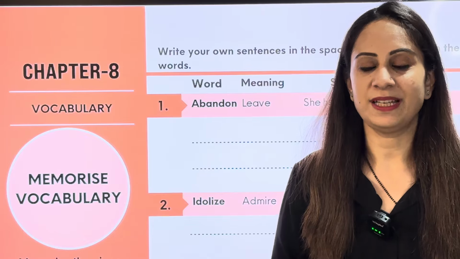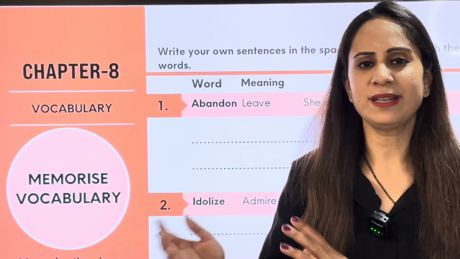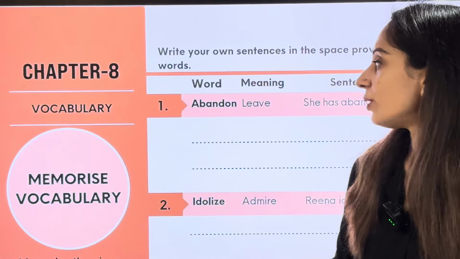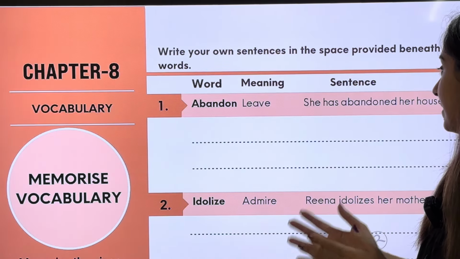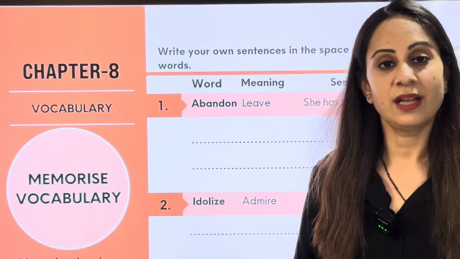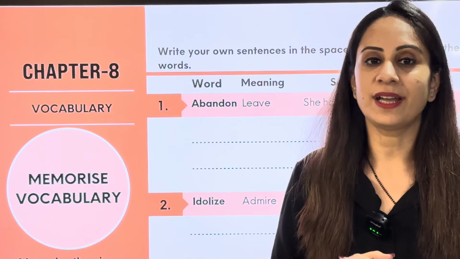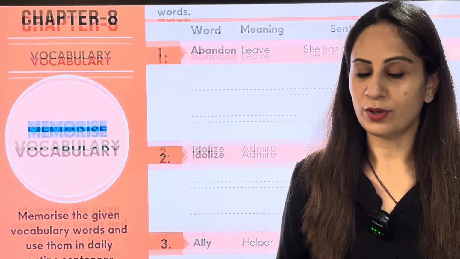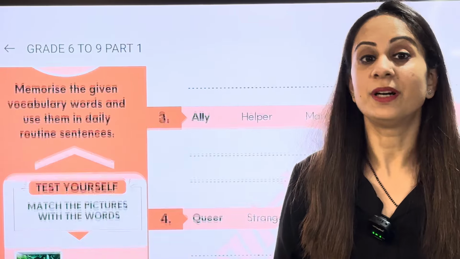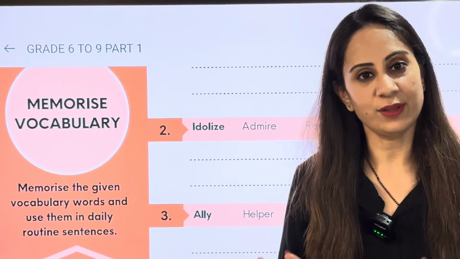So abandon means to leave something which is generally permanent in nature. So let's also see what is another sentence that you can think of. She has abandoned her house. Now I want you to think of another sentence that you can write here, and I'm sure that everybody will be able to frame a good sentence on the word abandon, which is to leave.